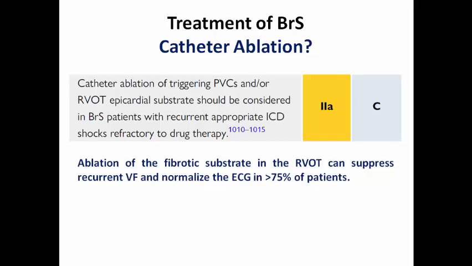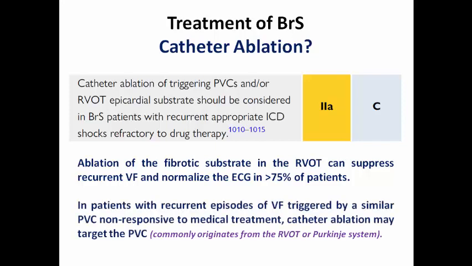Ablation here of the fibrotic substrate in the RVOT can suppress recurrent VF and normalize the ECG in more than 75% of patients. In those with recurrent episodes of VF triggered by a similar PVC morphology not responding to medical treatment, catheter ablation may target this PVC, which commonly originates from the RVOT or the Purkinje system.